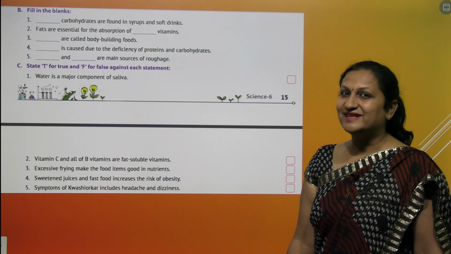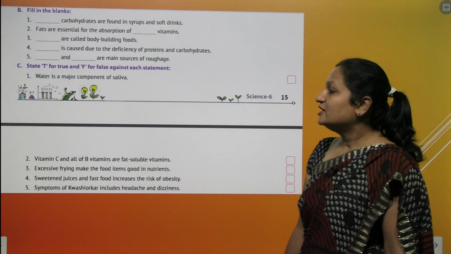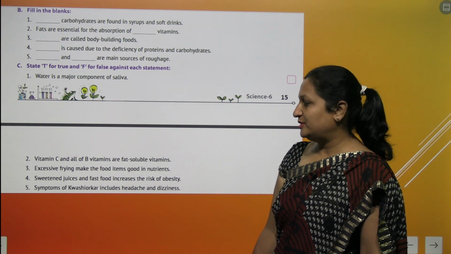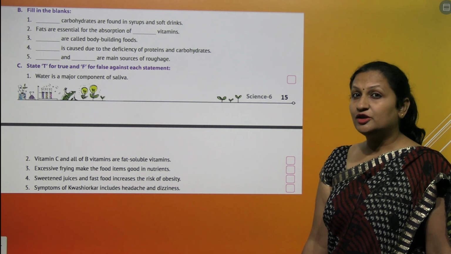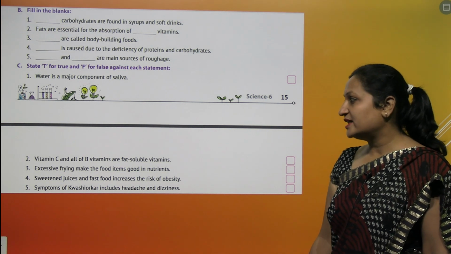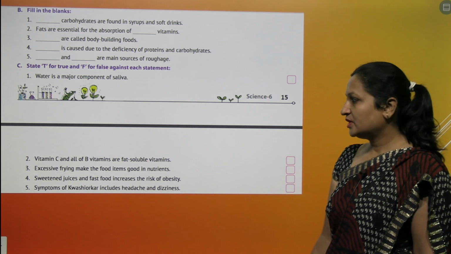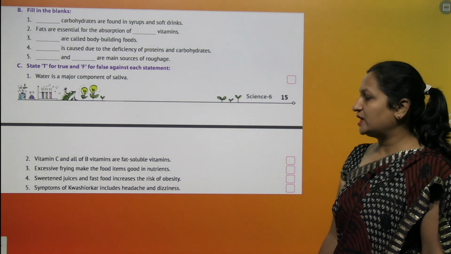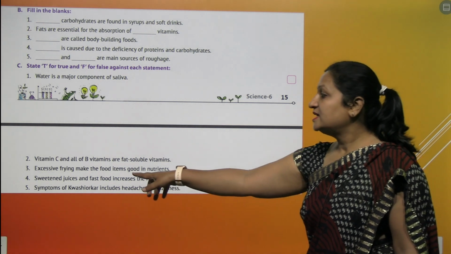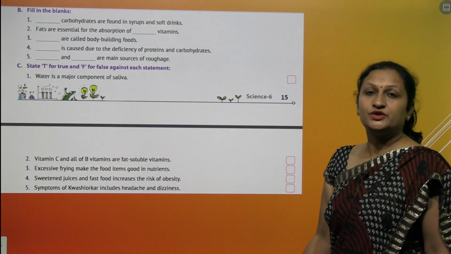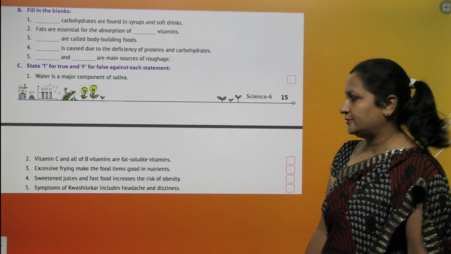Is it true? Yes, it is true. Vitamin C and all of B vitamins are fat-soluble vitamins. Tell me, children? No, it's false. They are water-soluble. Excessive frying makes the food item good in nutrients. Tell me? No, it makes it deficient in nutrients. Excessive frying destroys the nutrients.